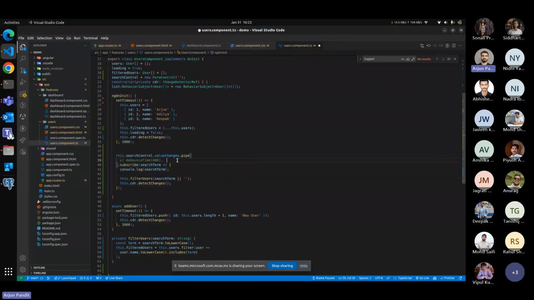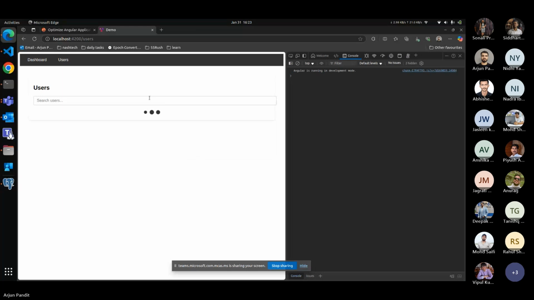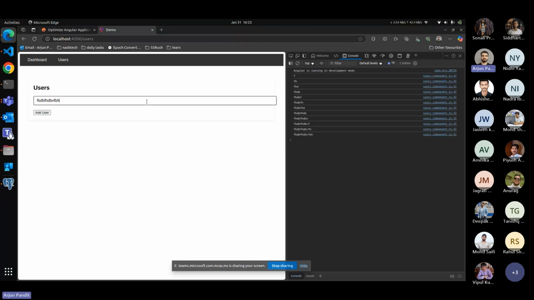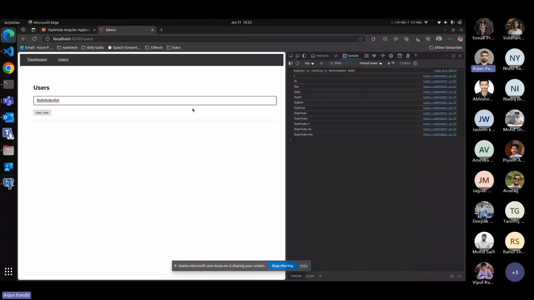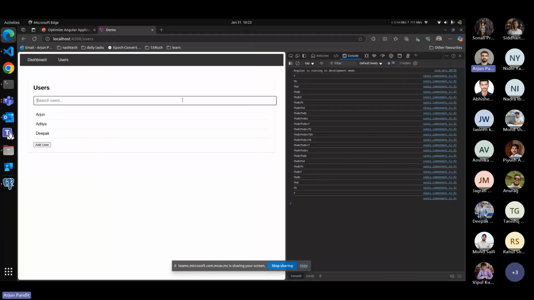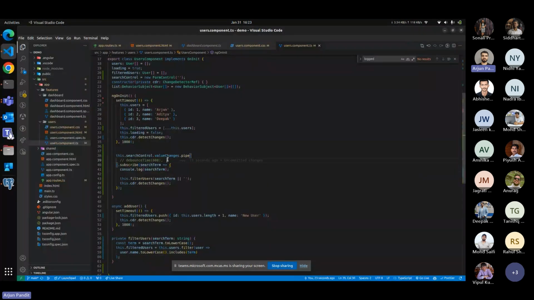When we are not using debouncing, just see the console and how it works. Here you can see that on every key press, the pipe and subscribe method is called. We don't want to hit the server on every key press, so we are using the debouncing strategy.